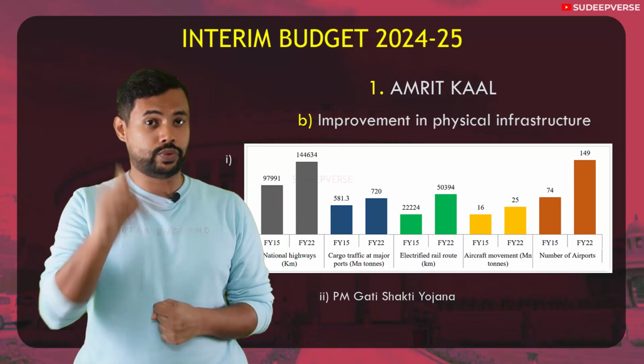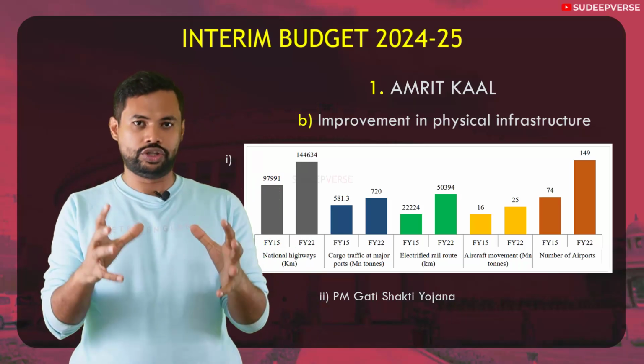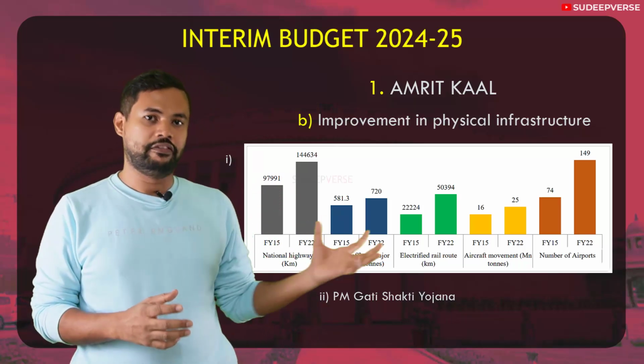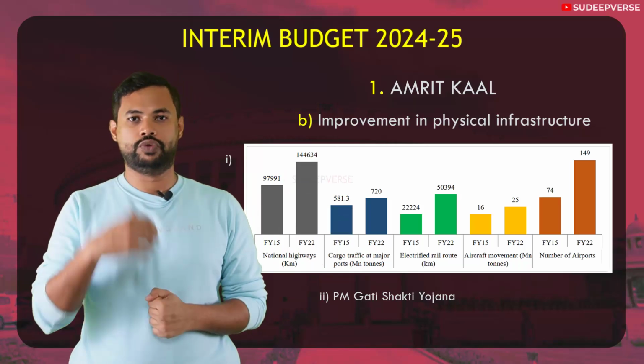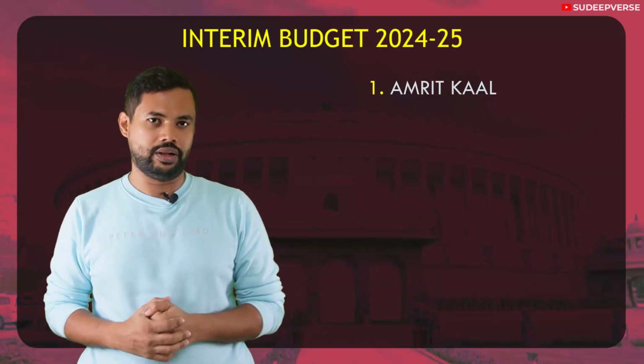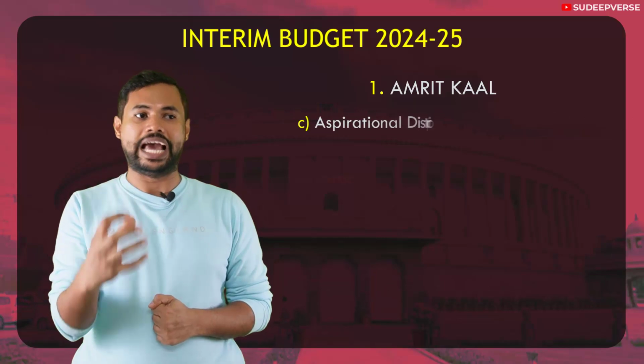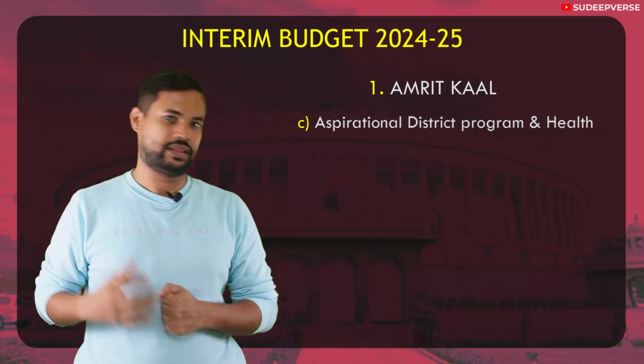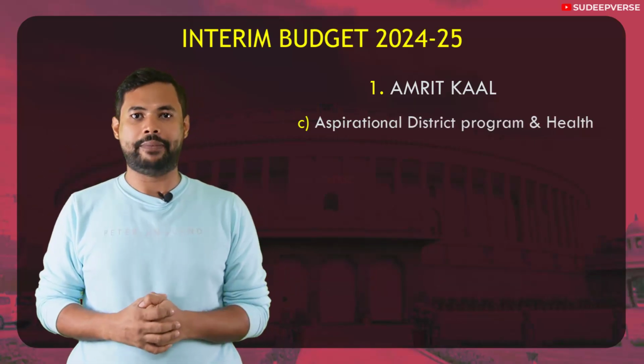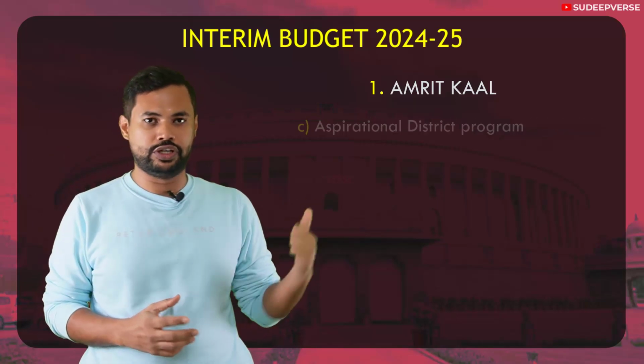And this again is very, very important for your exam. So this is in the vertical of the investment and infrastructure. So with these two verticals, let us go to the third vertical. The third vertical is aspirational district program and health. In the aspirational district program and health, first, let us focus on aspirational district program.